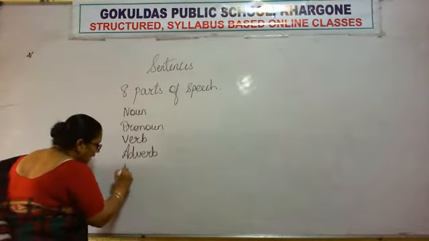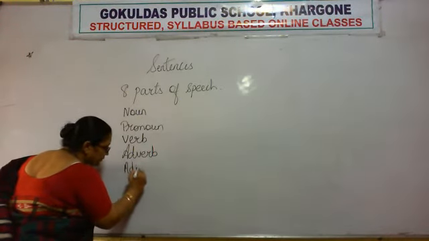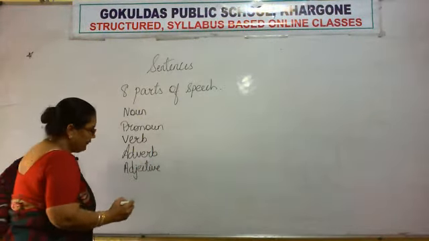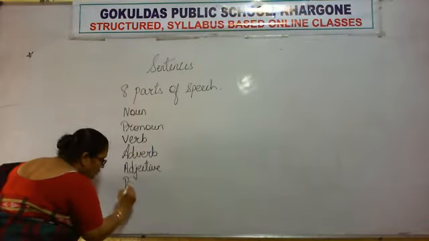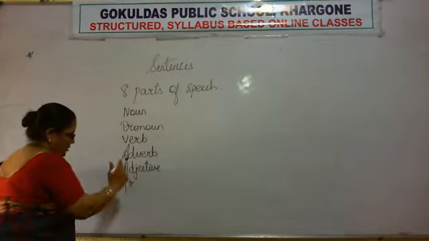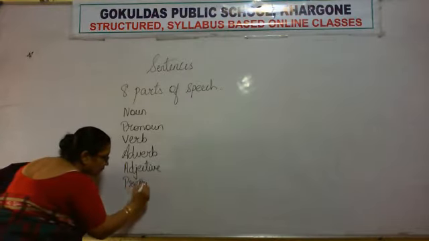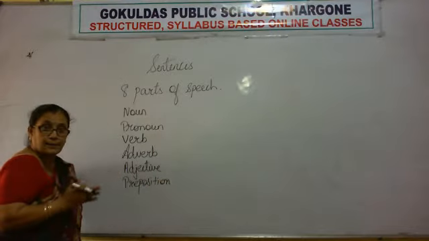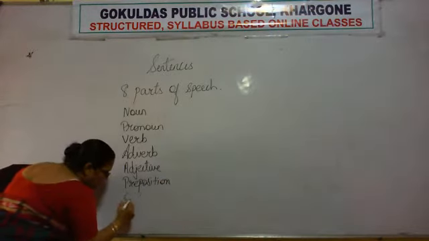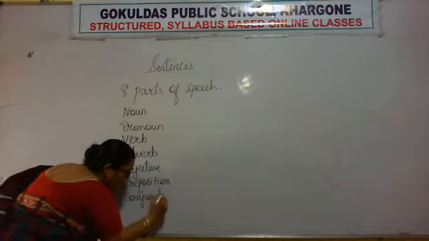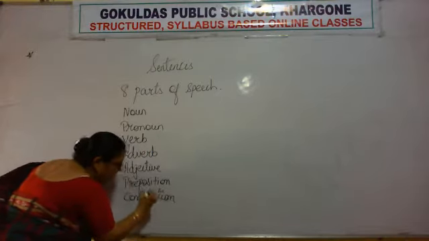Then comes the adjective, then preposition. Adjective tells us more about the noun. Prepositions tell us where the action has taken place. Then conjunction. Conjunctions are words which join two sentences, right?